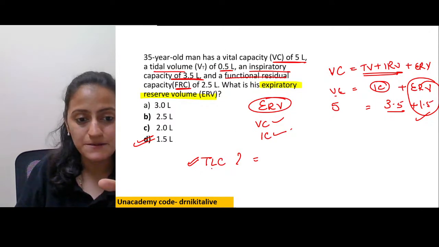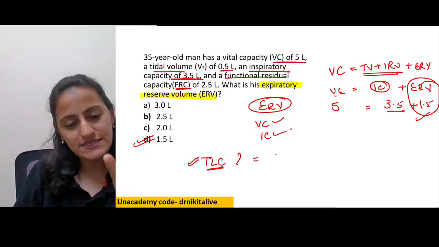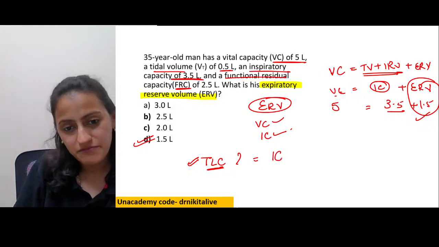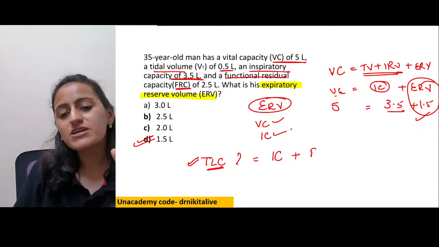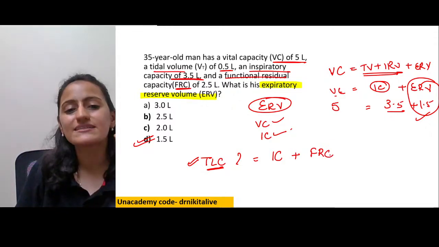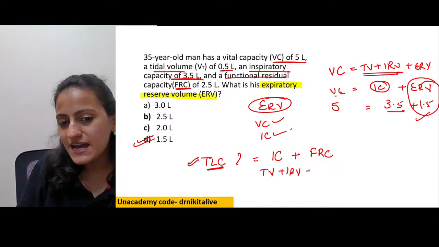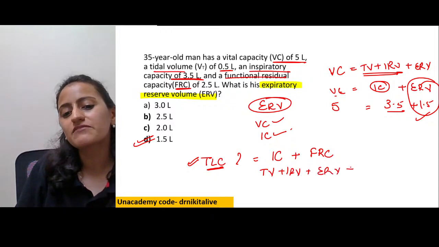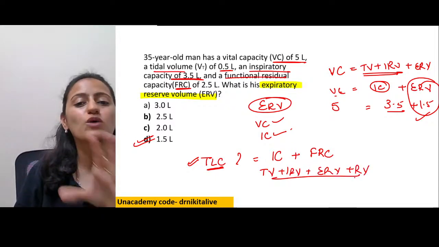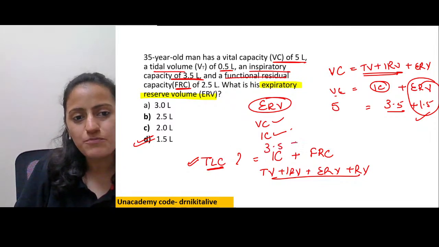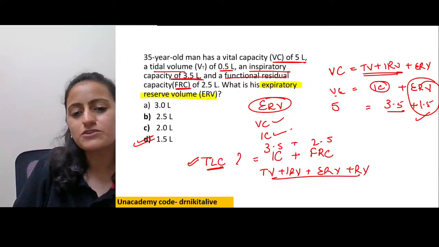Now understand this again. Total lung capacity is basically which two capacities together? We discussed this. Inspiratory capacity plus the functional residual capacity, right? So that is inspiratory capacity, TV plus IRV. FRC is ERV plus RV. So all the 4 volumes have been included. IC, inspiratory capacity given is 3.5. FRC is given 2.5.